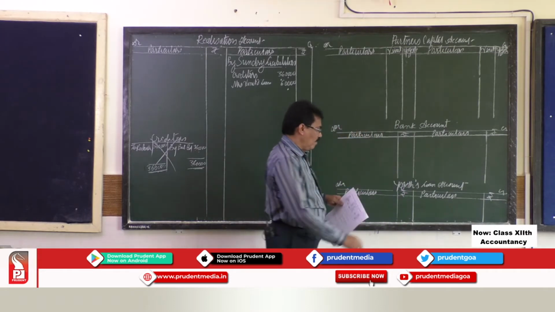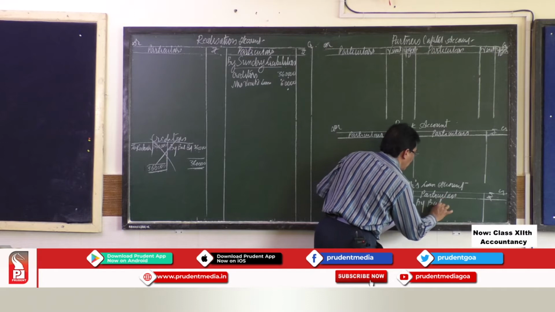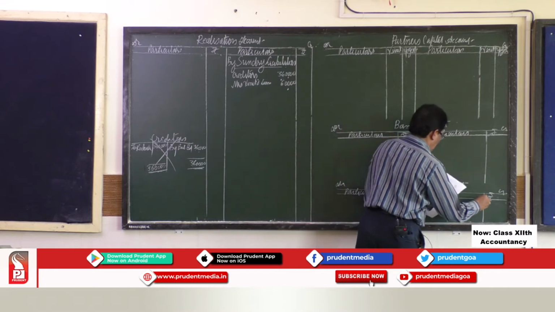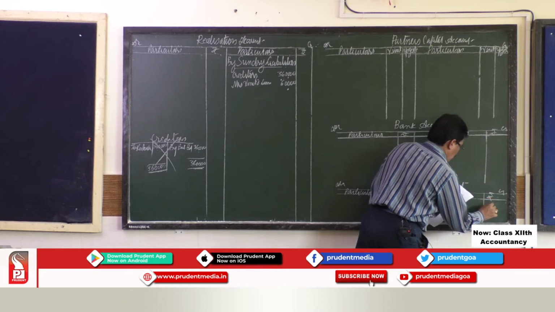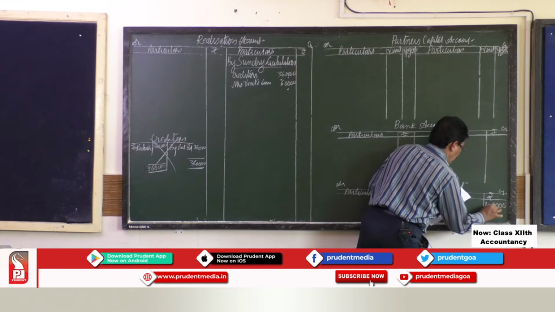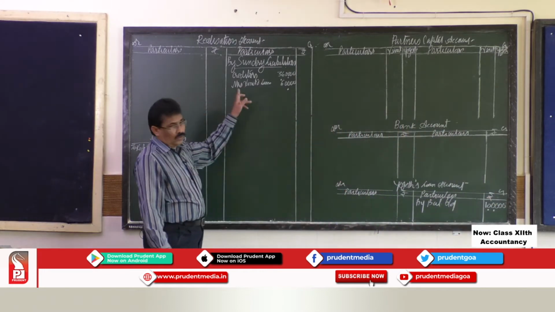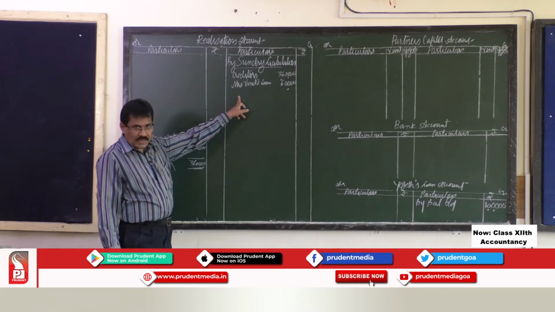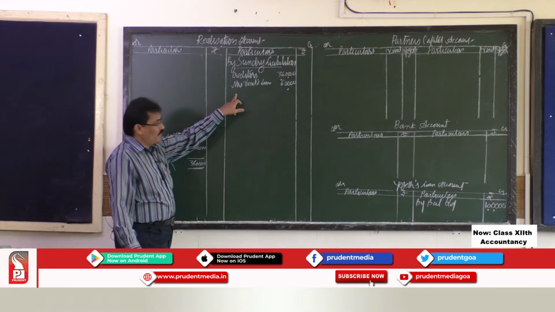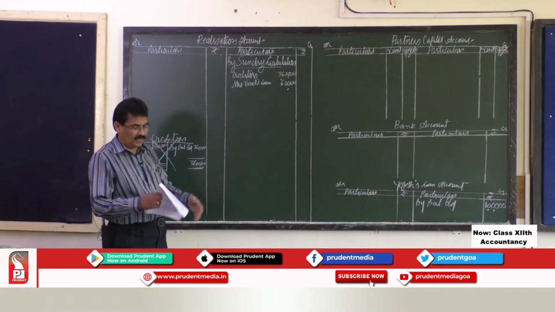Since loan is a liability, it has a credit balance. So, by balance brought down, it is rupees 1 lakh. We do not transfer Yogesh's loan to the realization account because this is an internal liability, whereas we transferred Mrs. Vinith's loan because it is an external liability.